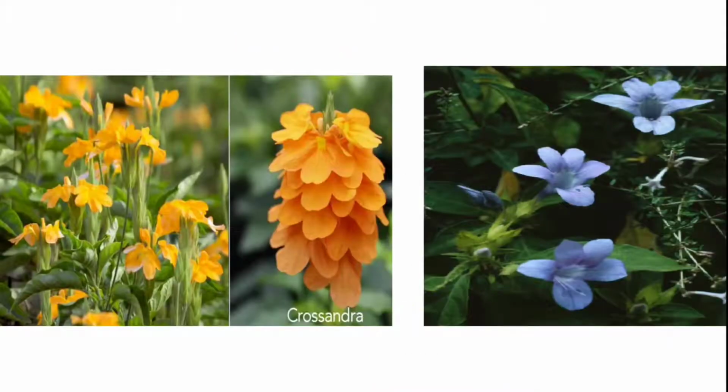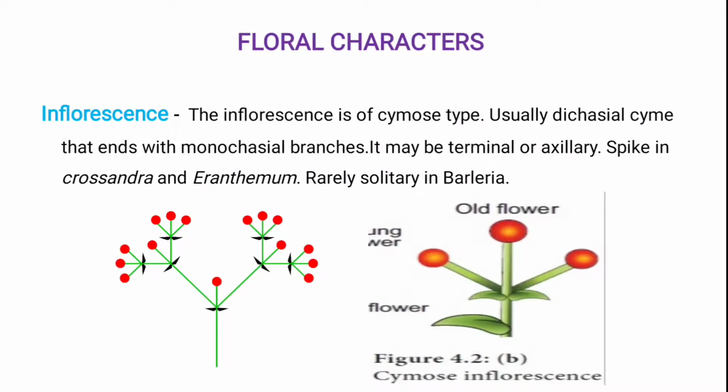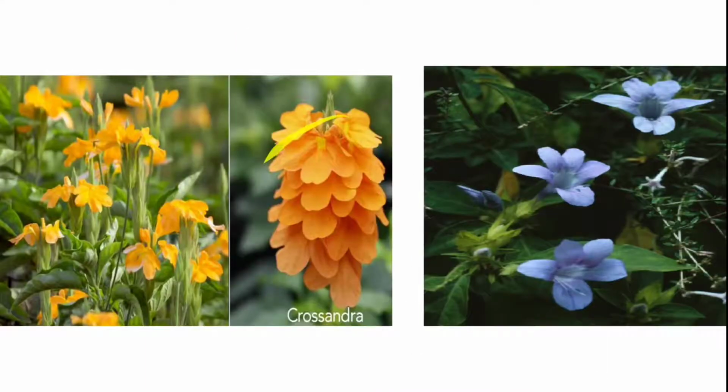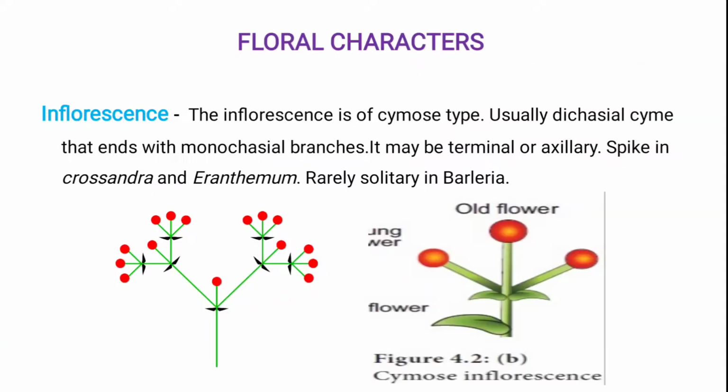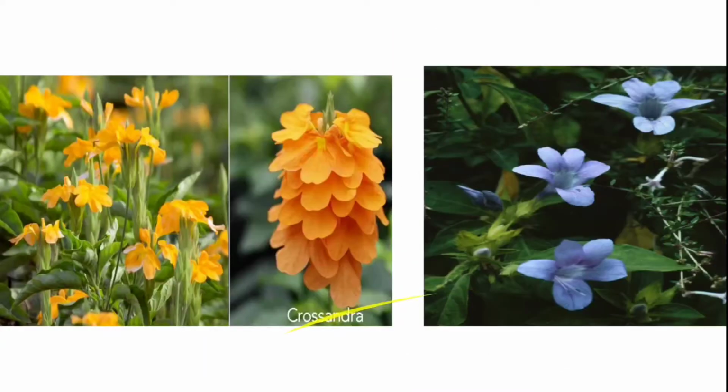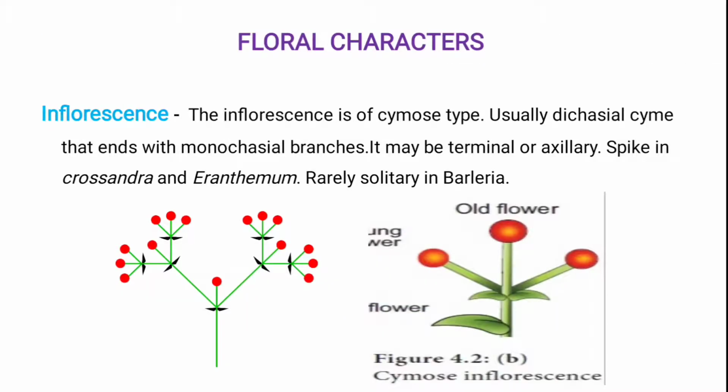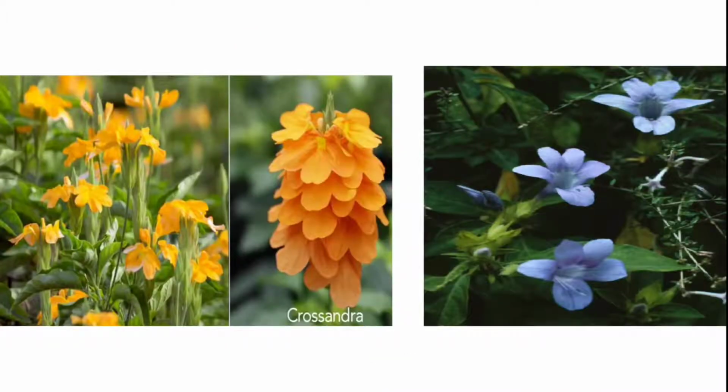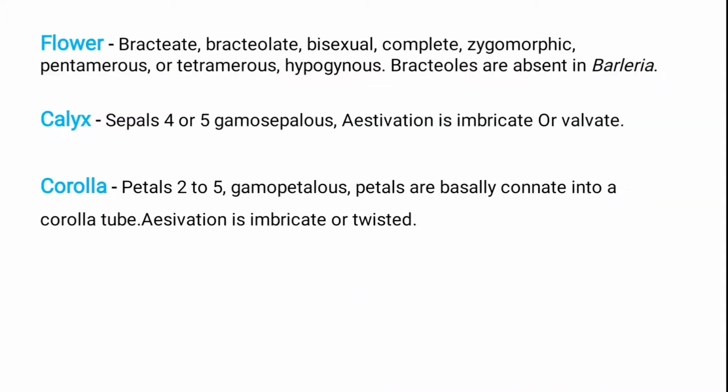This is an example of this plant. The inflorescence is terminal, meaning the upper portion, or axillary, meaning single. It is a spike in Crossandra and Eranthemum. This is an example of Crossandra. The arrangement of this inflorescence is a spike, and rarely solitary, as in Barleria. So all these inflorescences are present in this Acanthaceae family. They are cymose, dichasial, spike and solitary.